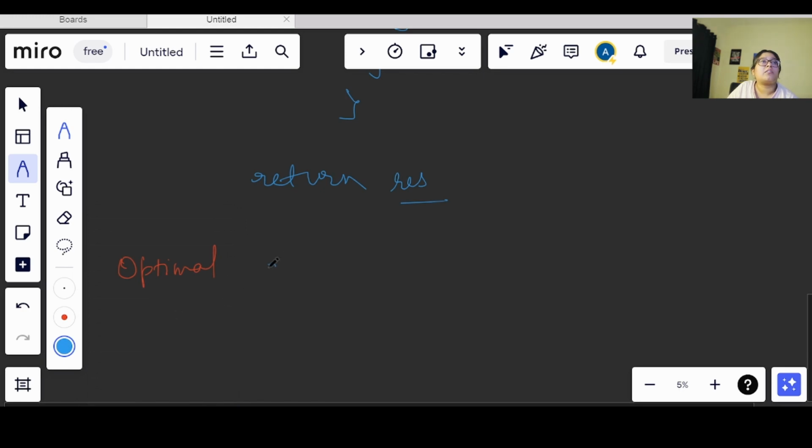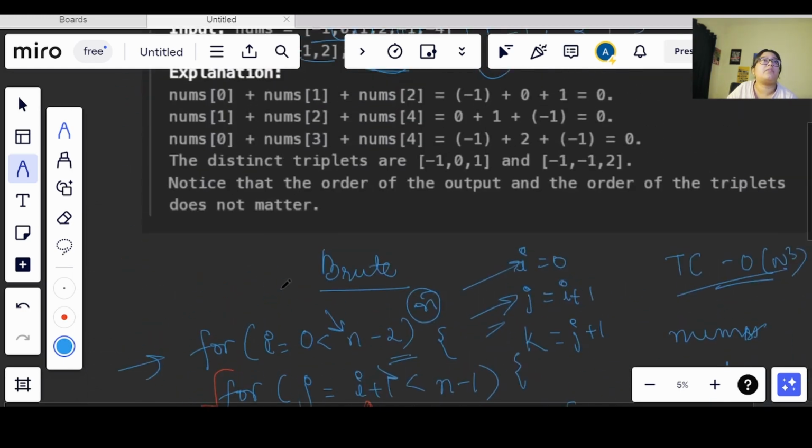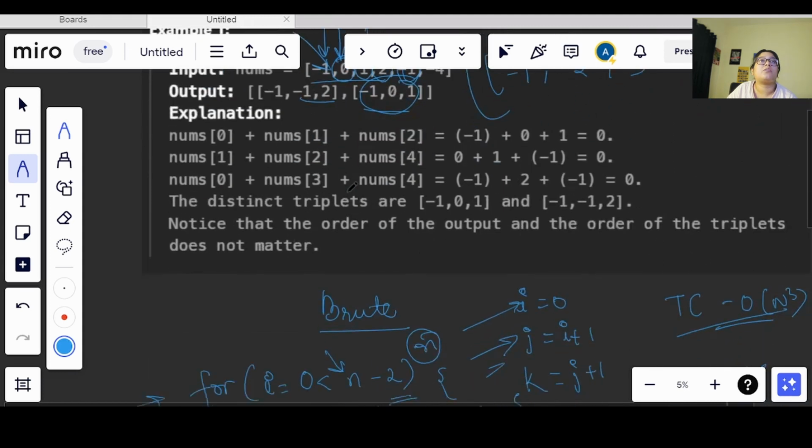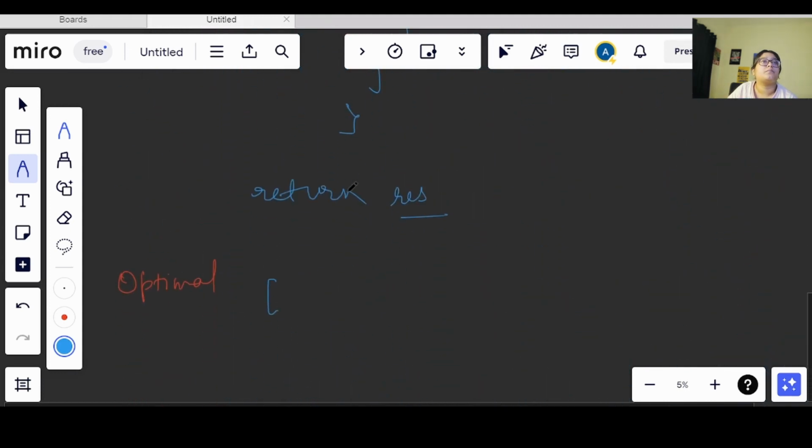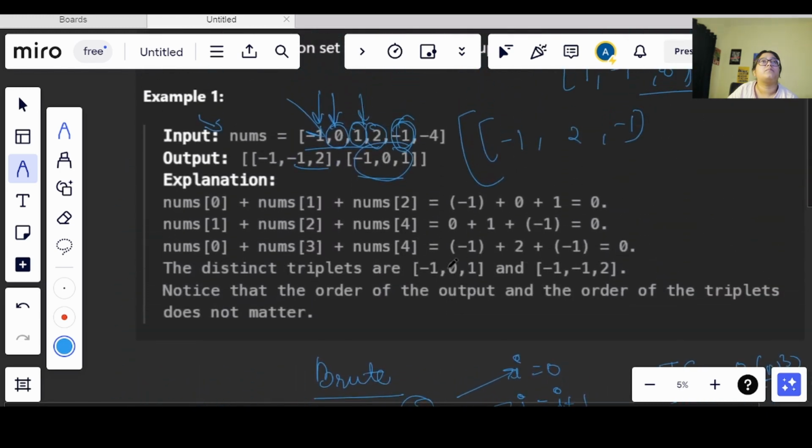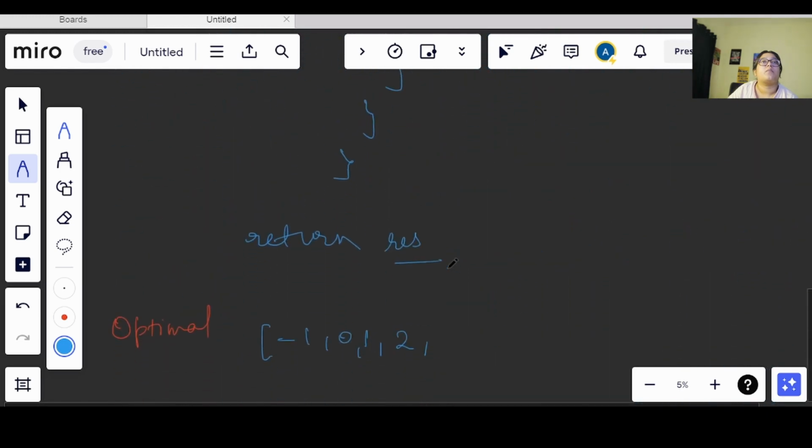Now let's say I have this array, the array that we saw, -1 0 1. Let's take 2 here, 2 -1 -4.